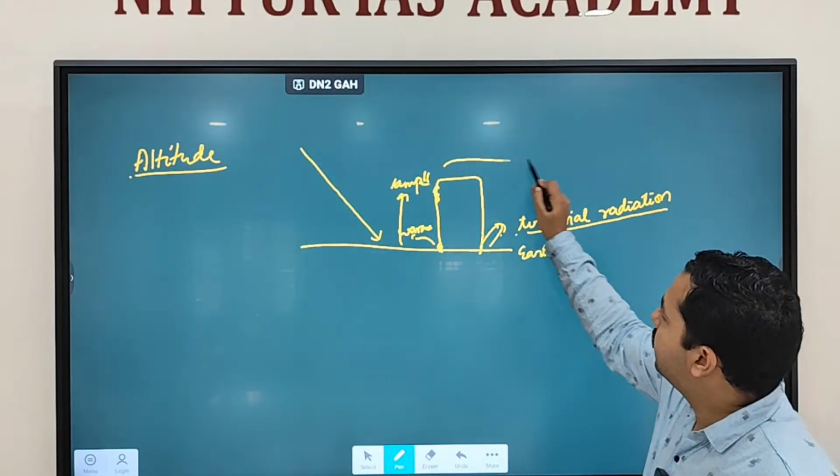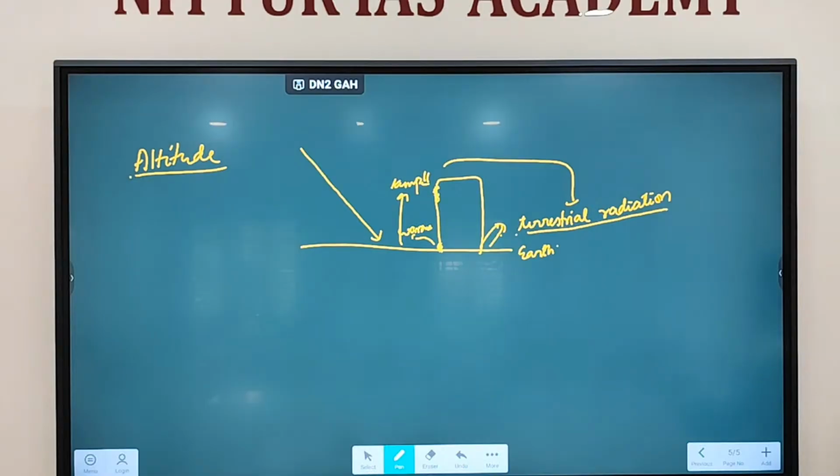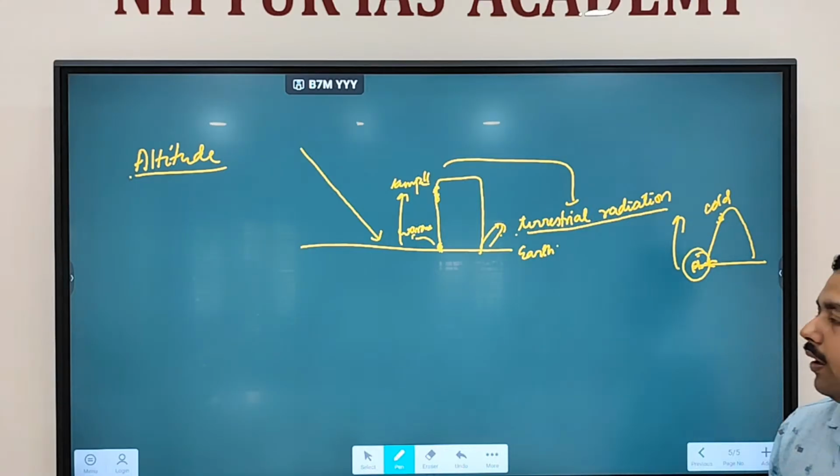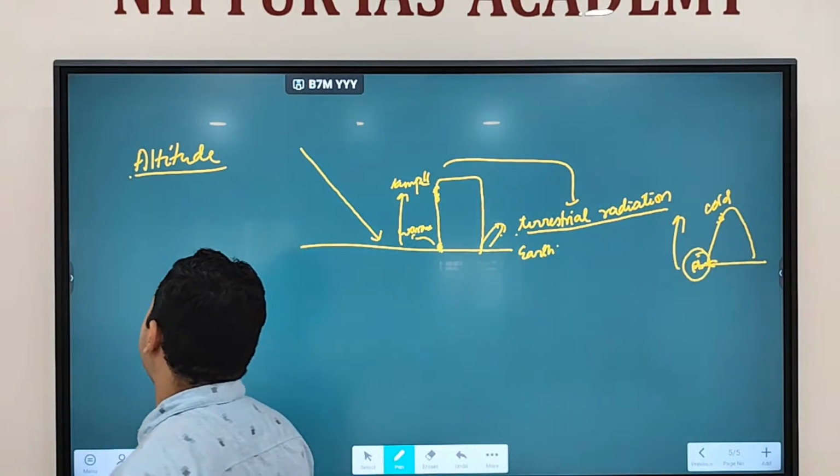Because you are moving away from the earth. Source of heat is earth. Clear? So that's why in the mountain region you see colder temperature. In the plain region you see warmer temperature. This is happening because of altitude. As you are moving away from the earth, you'll see variation in temperatures.